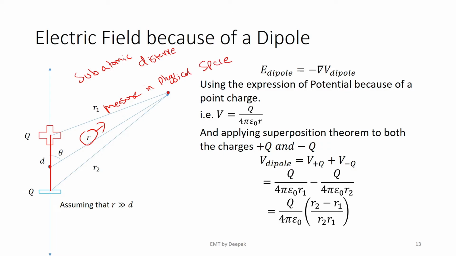It obviously is very great compared to the subatomic distance. Therefore, a person who is standing here, who observes this to be at finite distance, can consider this point to be at infinite distance, a very high distance.